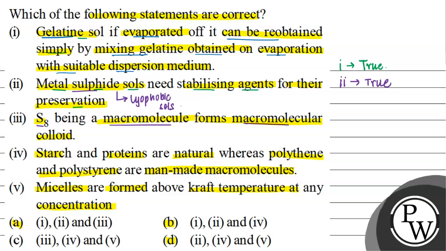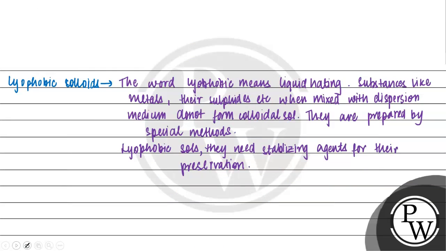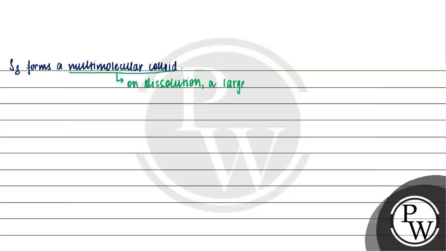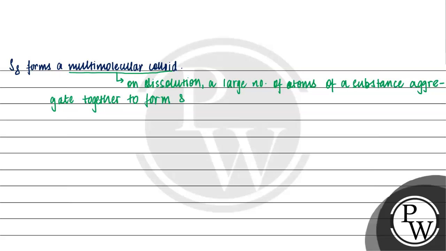Acid being a macromolecule forms a macromolecular colloid. First, हमें पता होना चाहिए what macromolecular colloids and multimolecular colloids are. Now, sulphur sol forms a multimolecular colloid. अगर हम multimolecular colloid की बात करें, multimolecular colloids are those in which, on dissolution, a large number of atoms of a substance aggregate together to form species having size in the colloidal range.